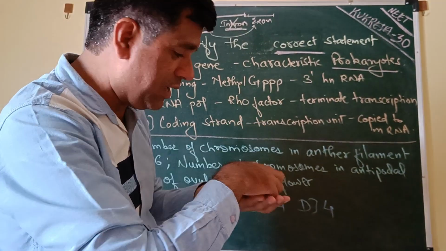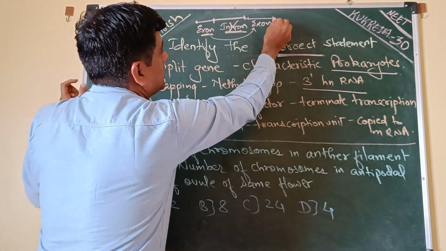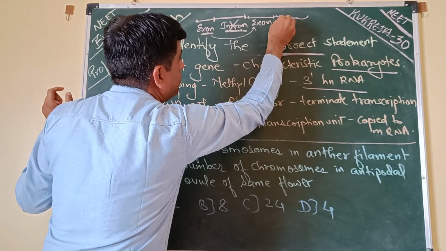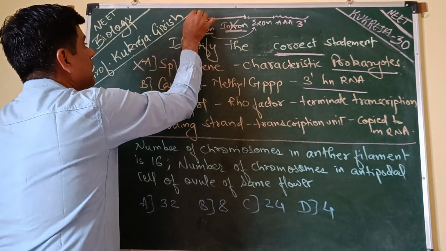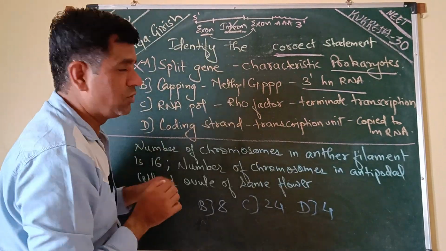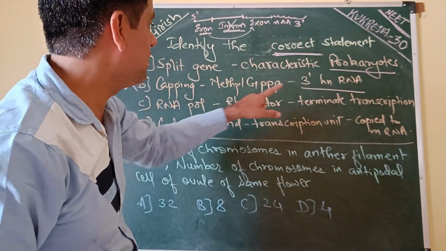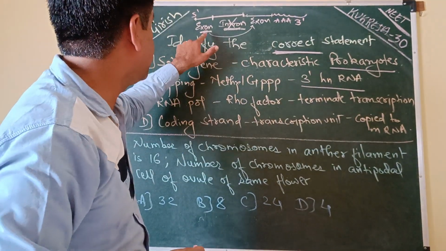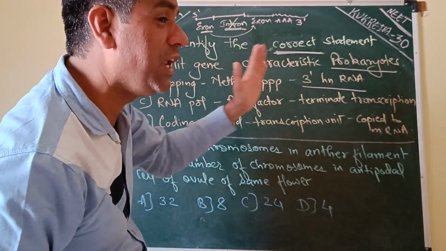Oh no, the 3' end has a tail. We know that after splicing there is tailing, and this tailing of poly A takes place at the 3' end. The capping takes place at the 5' end. So capping is wrong here: it doesn't take place at the 3' end, it occurs at the 5' end. And tailing occurs at the 3' end with a poly A tail.